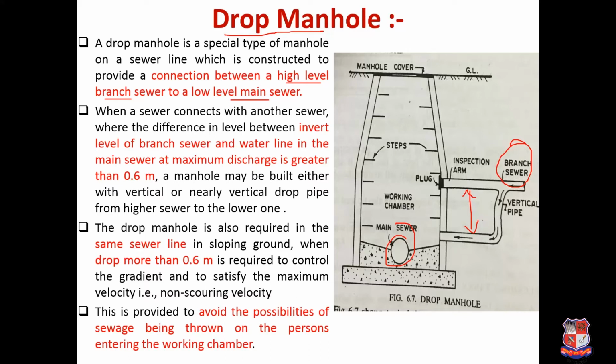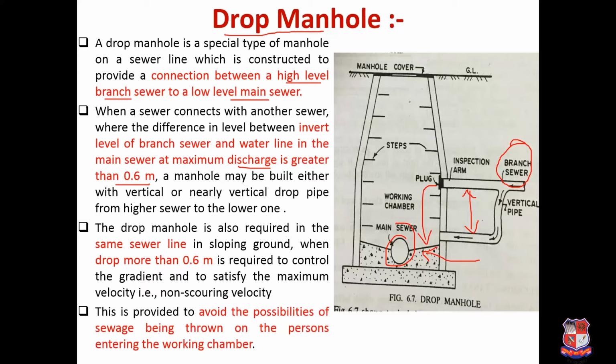Generally, if this depth is greater than 0.6 meter, then you cannot directly let this water fall here, because it will affect and damage this benching portion, as this height is too much.